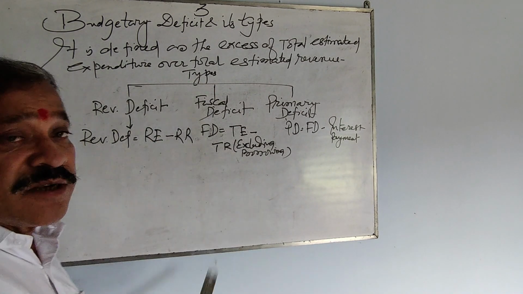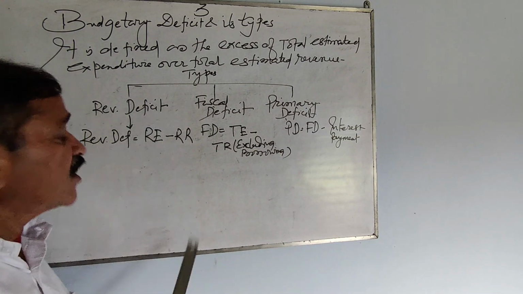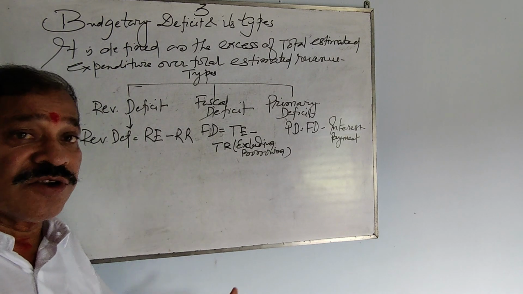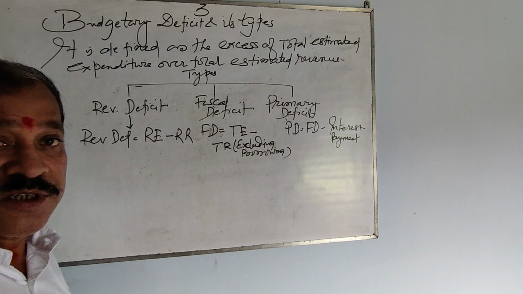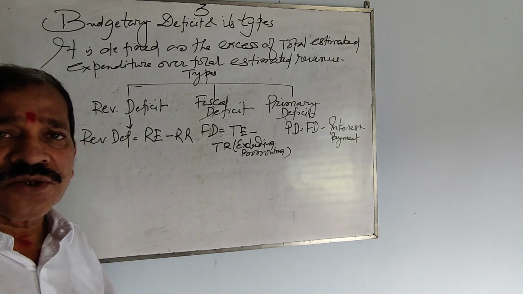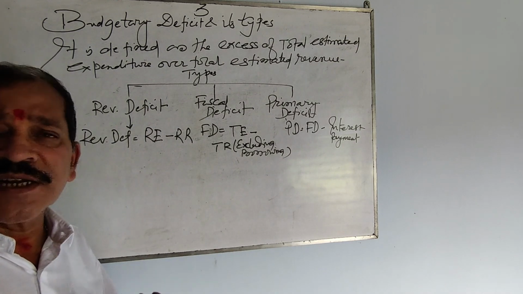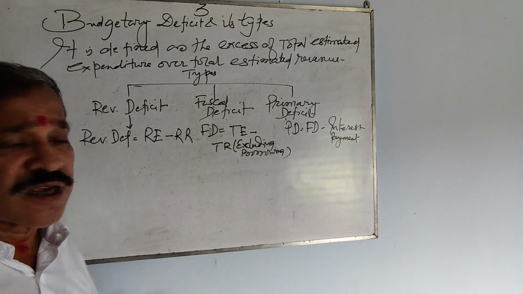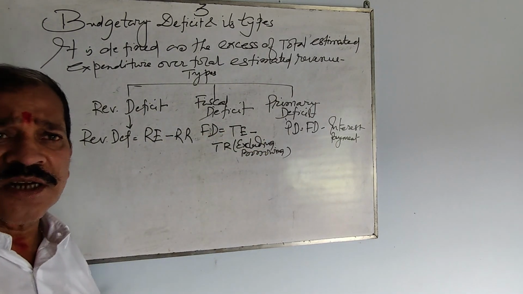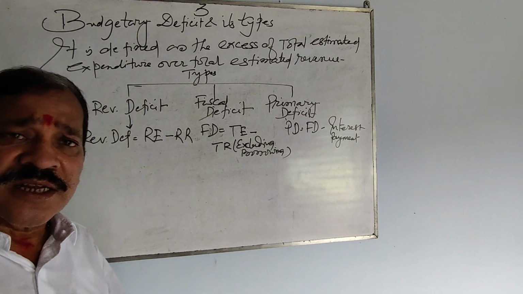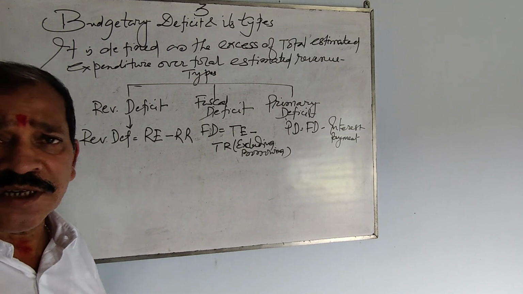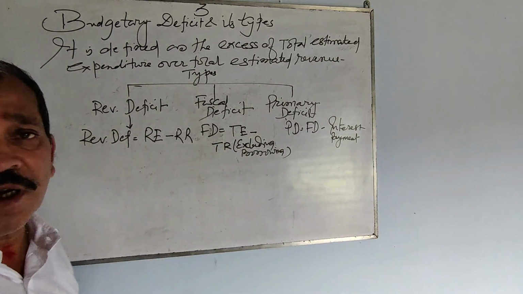Budgetary deficit has three types. One is revenue deficit. Revenue deficit means whatever deficit occurs due to the revenue area. I am trying to make things very simple, using lucid language so that everybody can easily understand. For example, budgetary deficit, this definition is there, but you can simply understand that when your income is less than expenditure, or when your expenditure exceeds income, naturally there will be a budgetary deficit. That's the simplest definition you can understand.